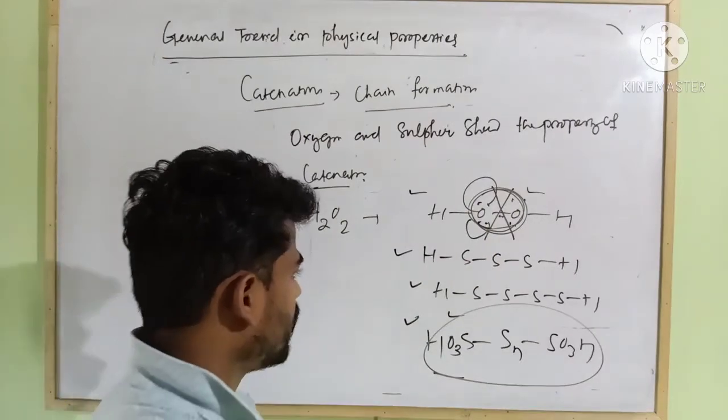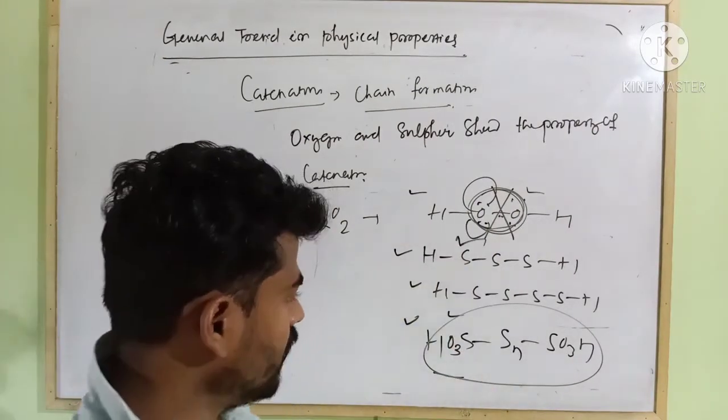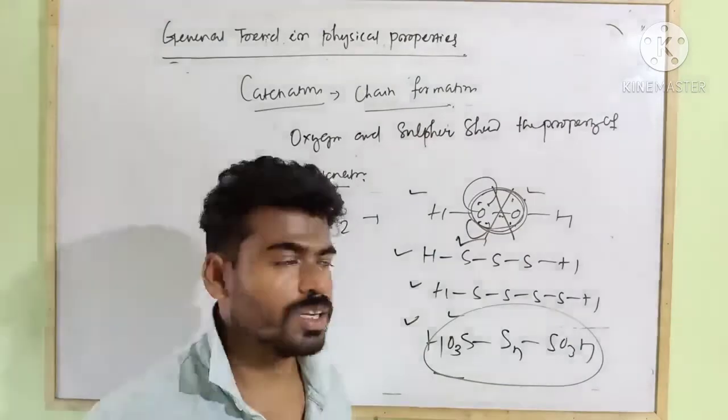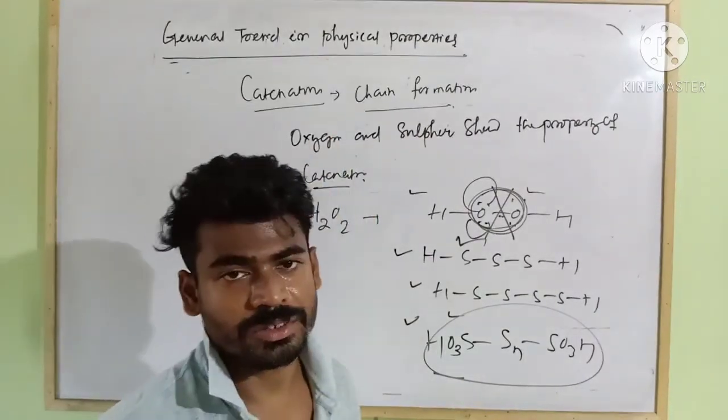So better catenation property is shown by sulfur, and the rest of the elements, due to their larger size, do not exhibit the property of catenation.